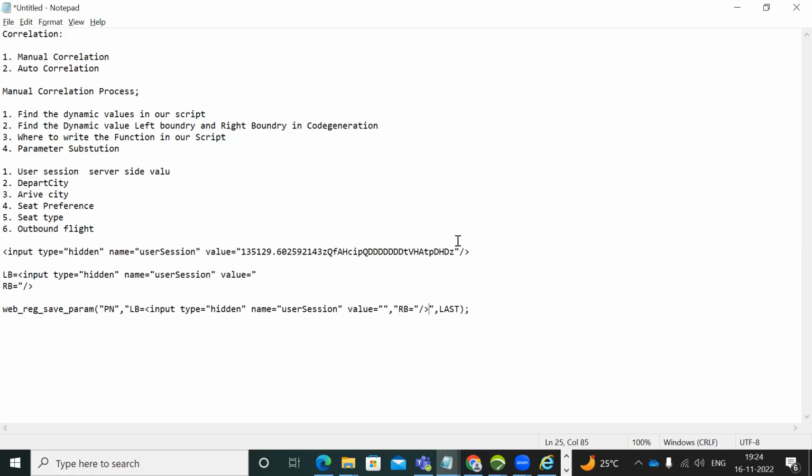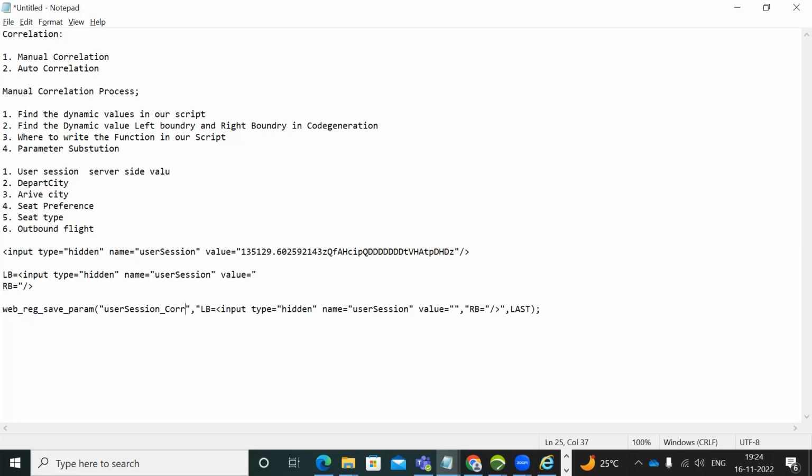So now we have the parameter name, right? Parameter name is nothing but which value you are correlating? User section value. So you can give the same name as the parameter name. You need to give that name, user section, and you can add underscore CORR because you are doing the correlation. Someone will see it and know, okay, he did the user section as a correlation. So up to this it is fine, right?